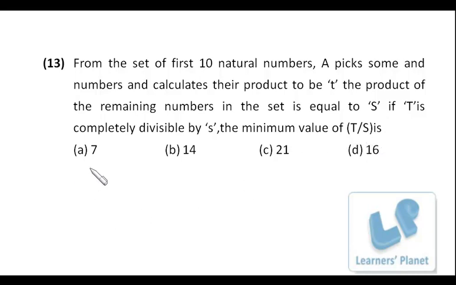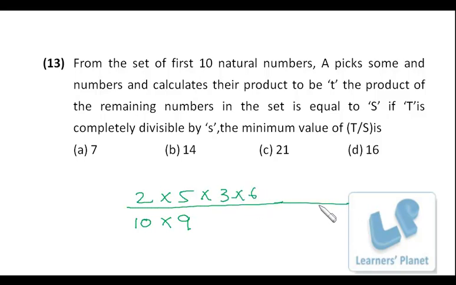So what we can do is, out of the 10 numbers, we start filling the denominator. The biggest number is 10, so if I put 10 in the denominator, I should have something in the numerator which will be a multiple of 10. So I can have 2 into 5. Now 10 and 10 are cancelled. Next is 9. If I put 9 in the denominator, something should be there which is a multiple of 9. So I just have one choice, that is 3 into 6, because all the numbers should be distinct.